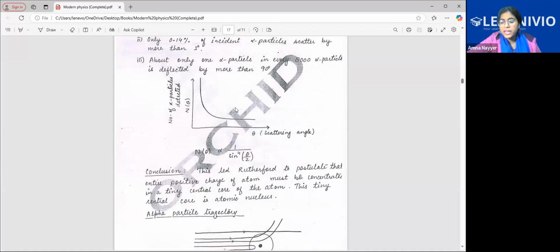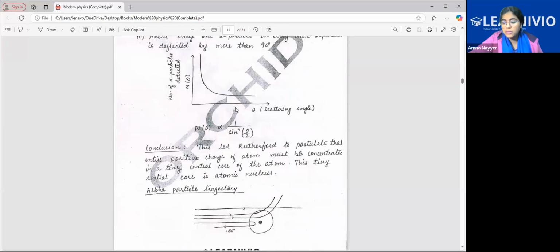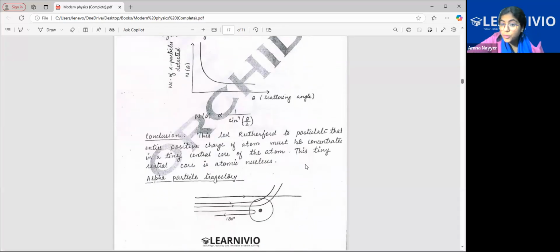But what was the conclusion by him? This led Rutherford to postulate that the entire positive charge of the atom must be concentrated in a tiny central core of the atom. That was what we were discussing already, right? So he named this the atomic nucleus.